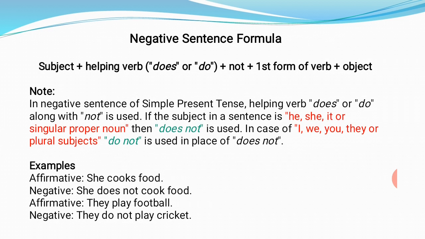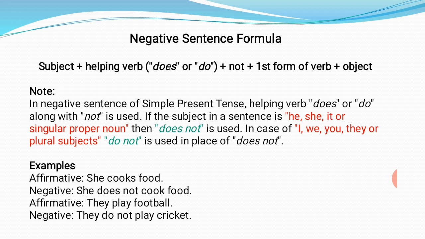The formula would remain the same but with addition of two things: subject plus helping verb, that is do or does. And this do or does will depend on the subject, plus not, plus first form of verb as in affirmative sentences, plus object. Children, note that in negative sentences of present indefinite tense, helping verb do or does along with not is used. If the subject in sentence is he, she, it, or singular proper noun, then does not